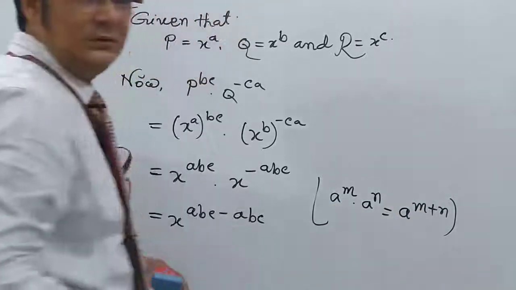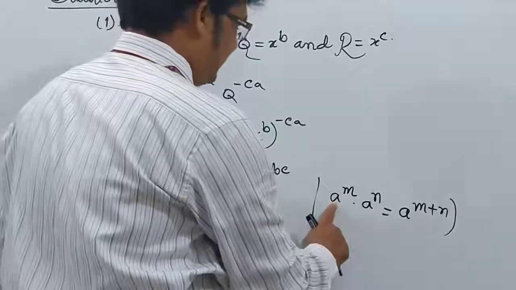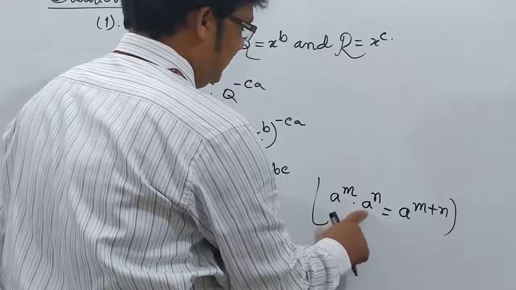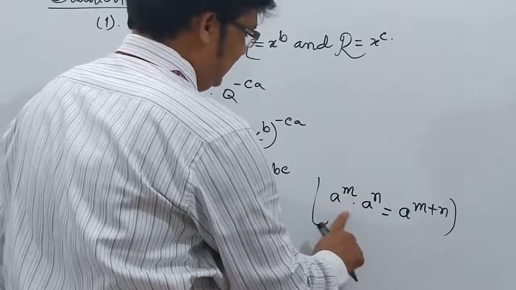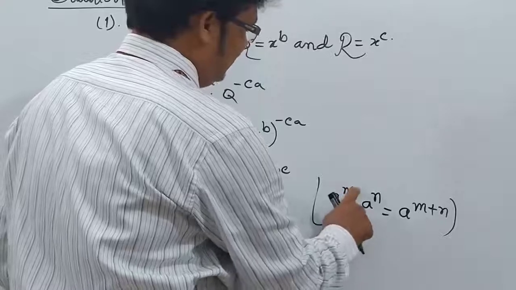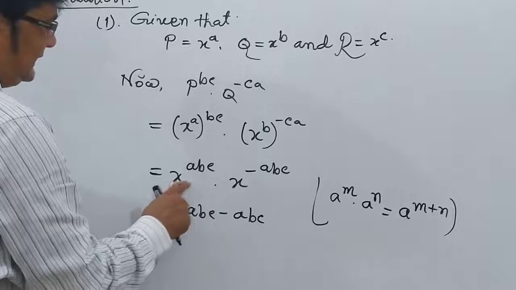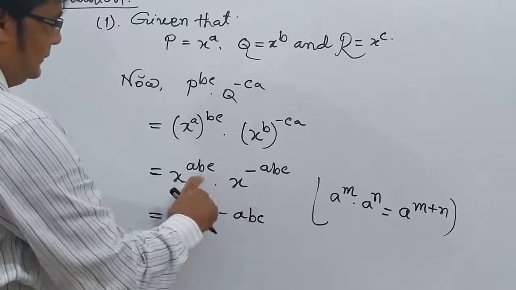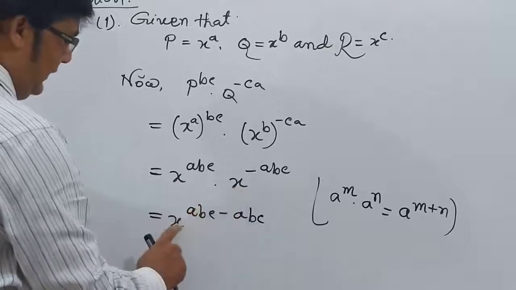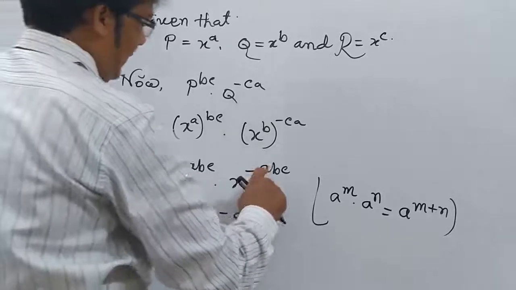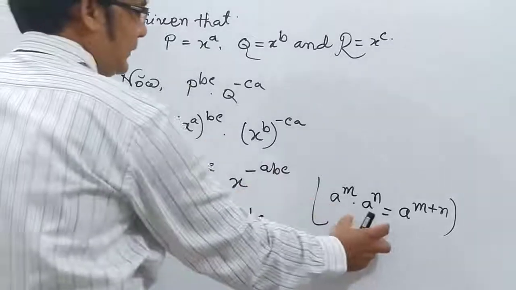This is our rule of indices. Here x is the same, so you take only one x and add the powers.